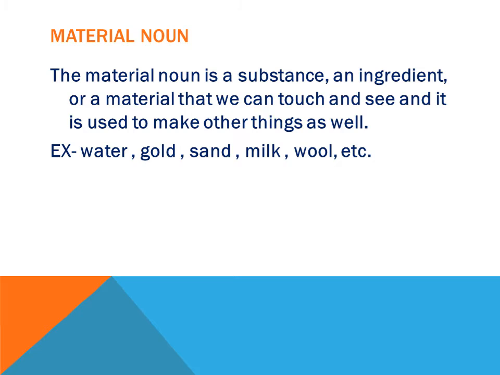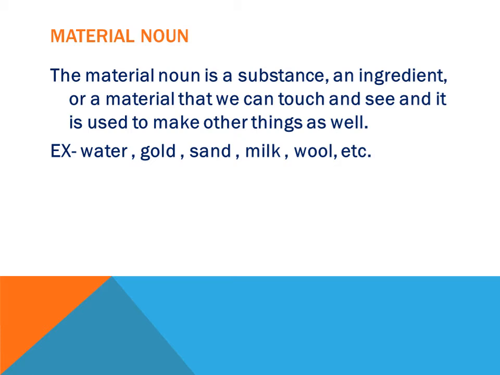So if you remember this word, you will remember what material nouns are. A material is something that we can touch and see, and it is used to make other things as well, right? So the main thing is that other things are made from material nouns. Some examples are given here. You can see on the slide: water, gold, sand, milk, wool, etc. These are some examples of material nouns.